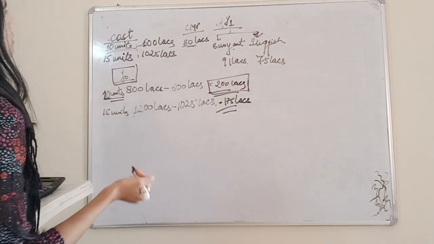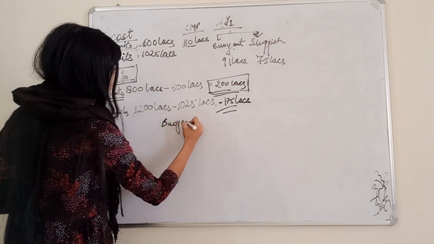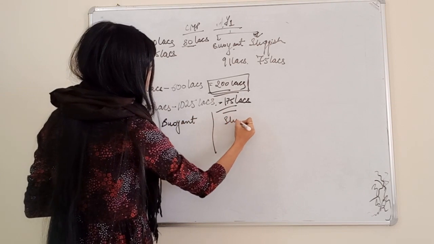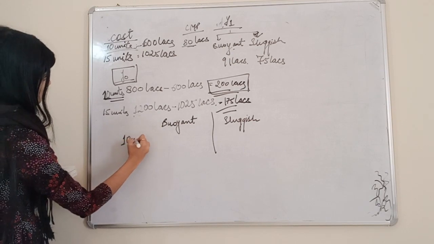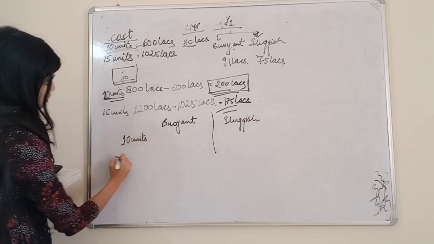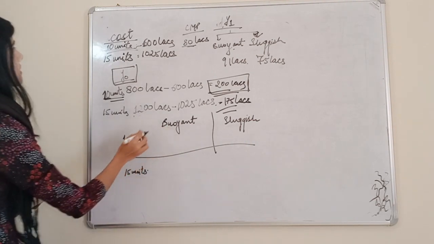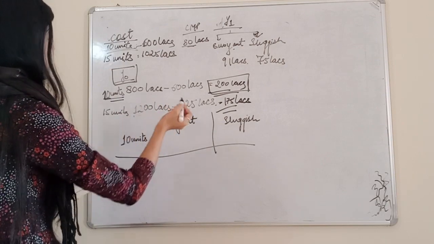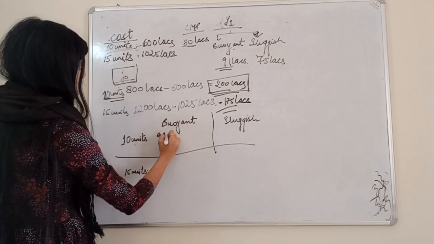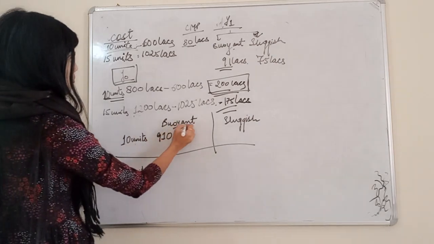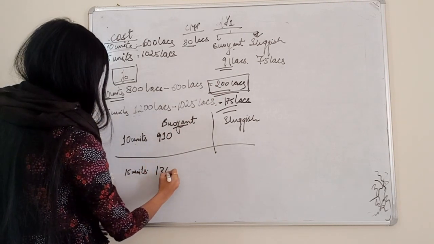Now coming to year 1, there are two conditions: either the market will go buoyant or it will go sluggish. For 10 units the market price in the buoyant case will be 91 multiplied by 10, that is 910, and for 15 units, 91 into 15, that is 1365 lakhs.